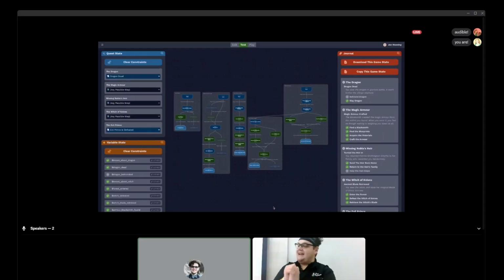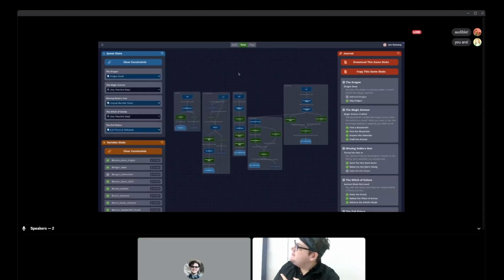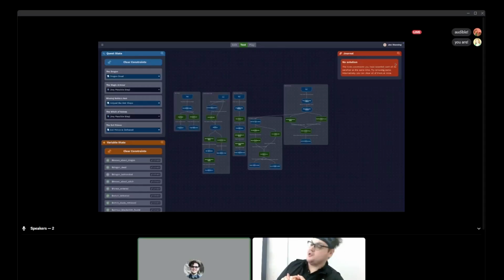But of course, that heir quest has two endings as well. In our little story, the heir can elope with her fiancé, and if we add that as a constraint in there as well, you'll see here, when we do that, we're just adding the constraints we need. There's no solution. There's no possible universe where you're at the end of this tiny game and the dragon is dead and the heir has eloped. In fact, if you try it in the game, you'll find yourself soft-locked and unable to proceed. We actually found this bug by using Story Solver on our demo game. It was not something we wrote in there deliberately, so we left it in.